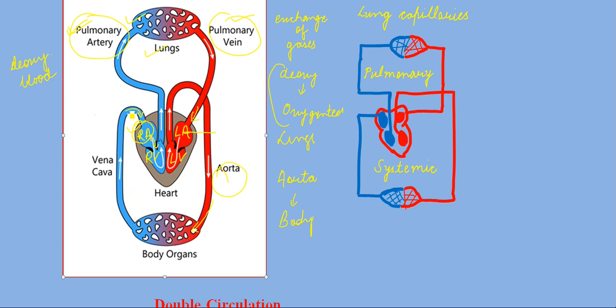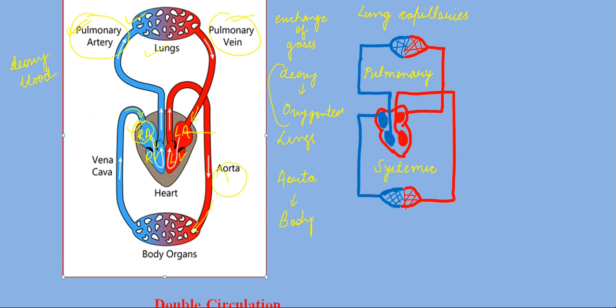First of all, in the deoxygenated form, it was not pure blood. Again, it comes back to your heart when it becomes oxygenated. So in this circulation, you have noticed that blood is coming to the heart two times, right?